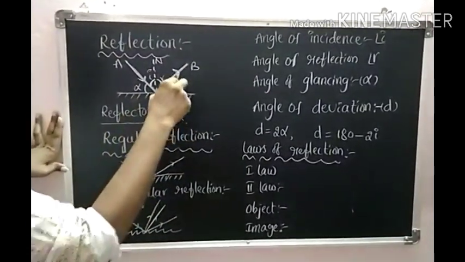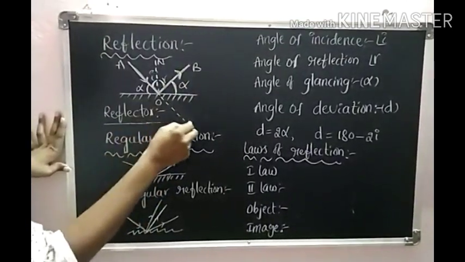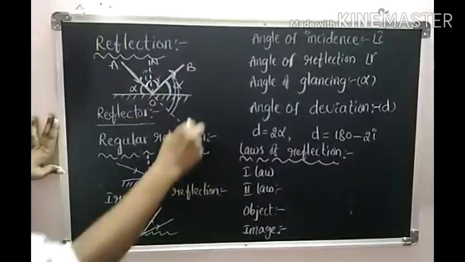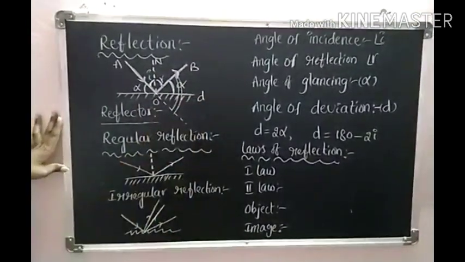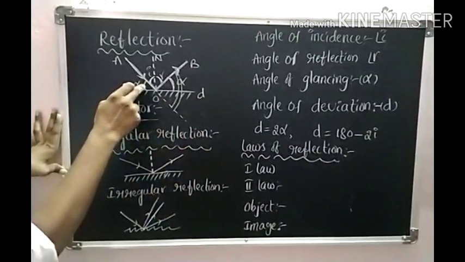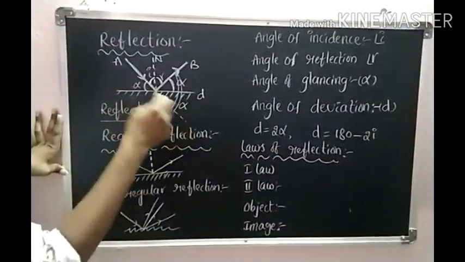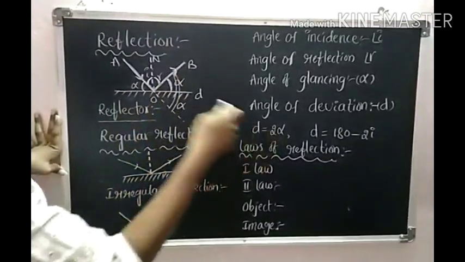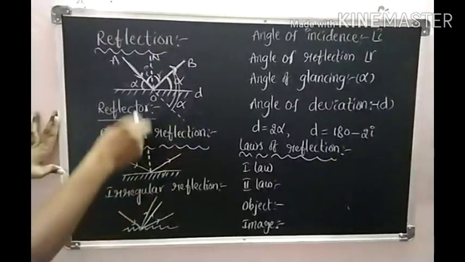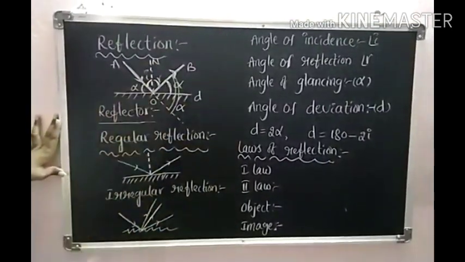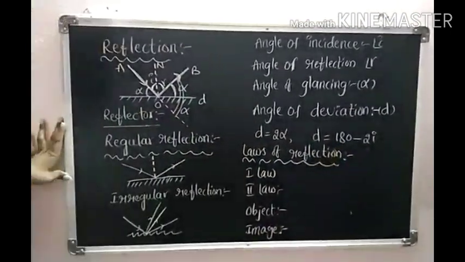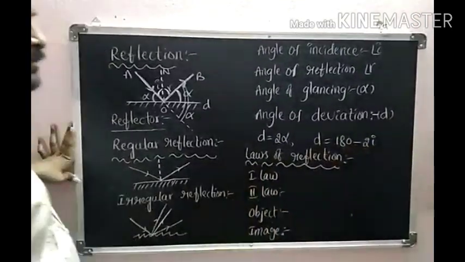So here the angle made by the reflected ray with the extended incident ray is called angle of deviation. This angle of deviation is represented with D. We can write these two are vertical opposite angles. If this angle is alpha, meaning glancing angle, here also the angle becomes alpha. So we can write D equal to alpha plus alpha, that is 2 alpha. Then this is a straight line, this angle is a straight angle, that is 180. So we can write angle of deviation is equal to 180 minus 2i.